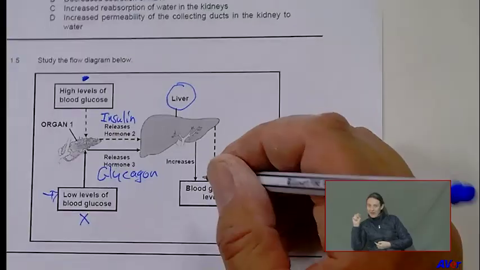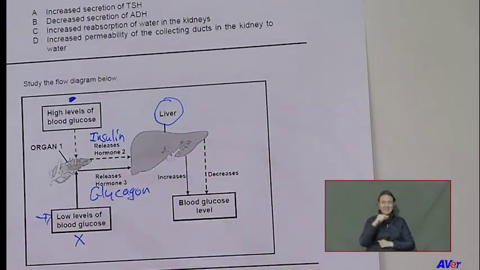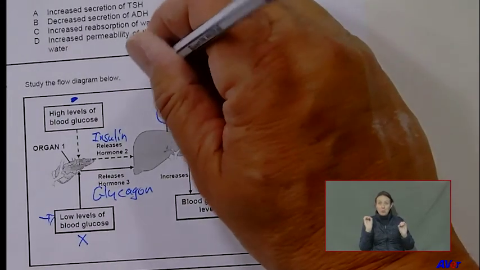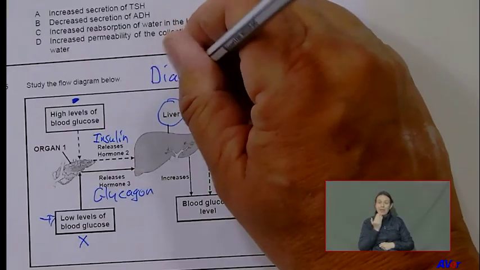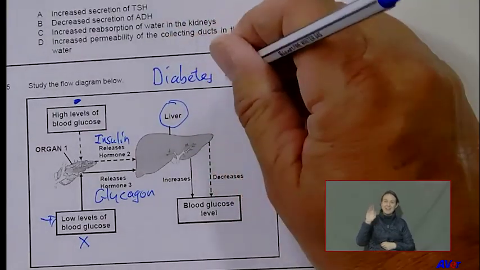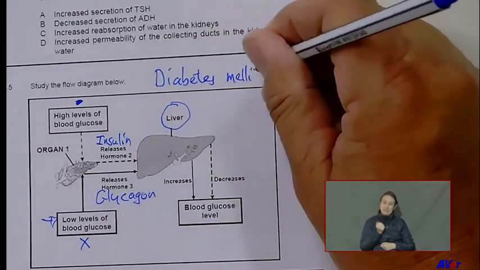No, it's glucagon. So do you see you're scoring marks here at 1.5.3 as well. Now what is 1.5.4? The disorder caused when organ 1 fails to release enough insulin. What do you call that medical condition? Let me just write it here, you need to know it. Diabetes mellitus.